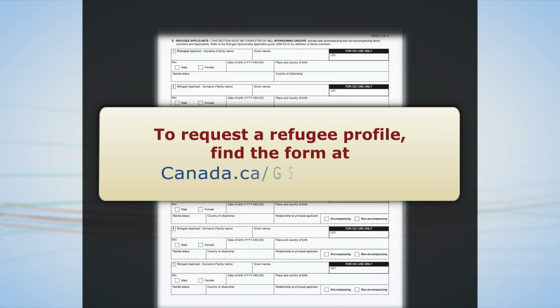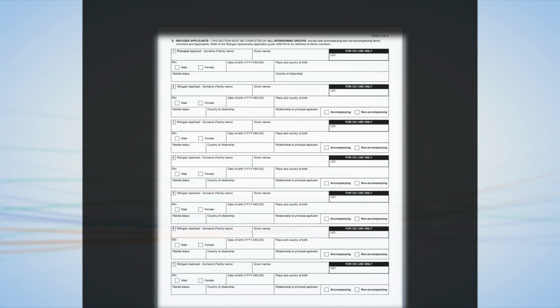When submitting a request for a refugee profile, you can explain in detail the type of refugee you wish to sponsor in hopes that a match can be made. This might include the size of the refugee family or specific needs you are able to accommodate. The form to request a refugee profile is available on the web at canada.ca/G5-sponsors. Instructions on how to complete this form are also available on the website.